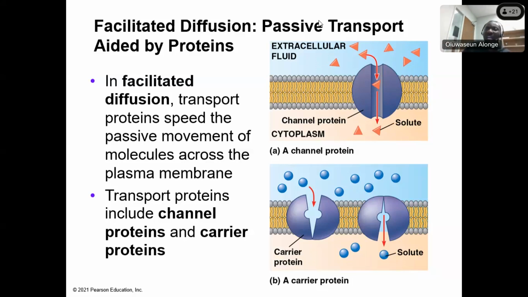We call that kind of transportation facilitated diffusion. It is a kind of diffusion that does not require energy, but it requires a protein.